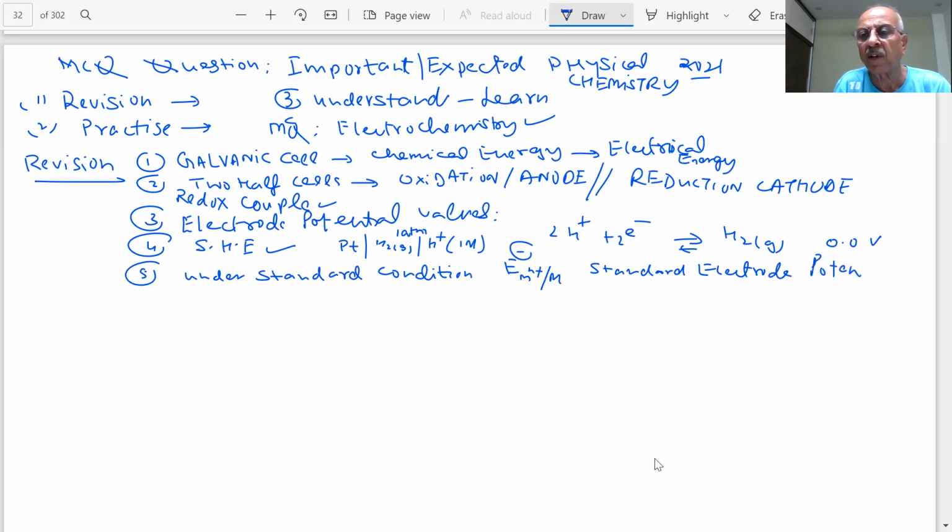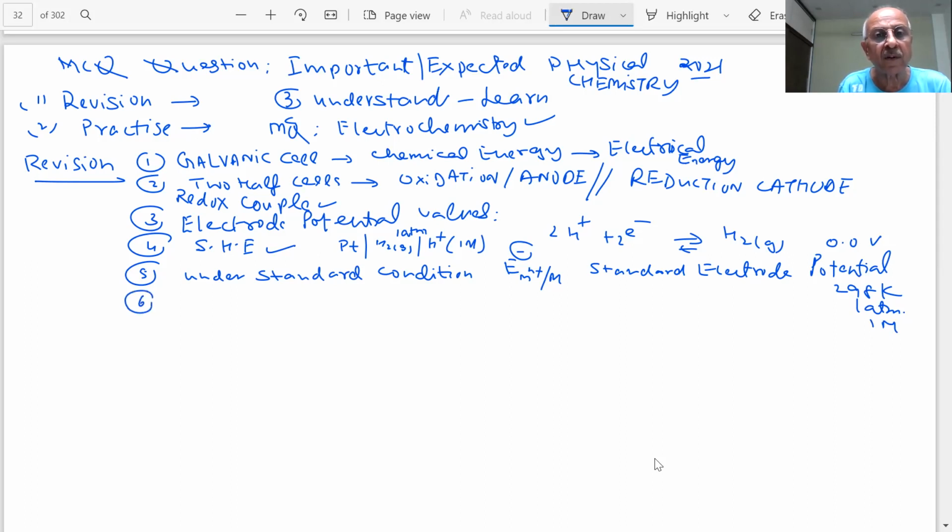A table has been given in the book. Is it given? Yes, sir. Standard electrode potentials at 298 Kelvin, 1 atm. These are the standard conditions, students. That's why we are writing the circle. Standard conditions: concentration is 1 molar. 1 molar concentration is used. These are called the standard conditions.